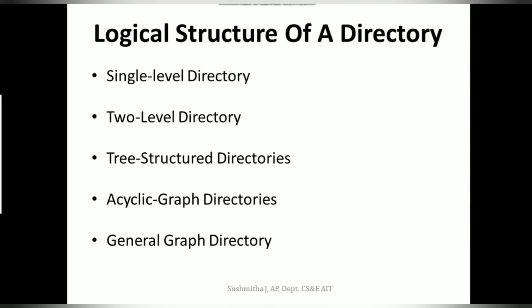Logical structures to define a directory. We have a single level directory, two level directory, tree structured directory, acyclic graph directory and a general graph directory. We will see each one of them. Most of them are not in use, some of them are still in use. We will see the advantages and disadvantages associated with each one of them.